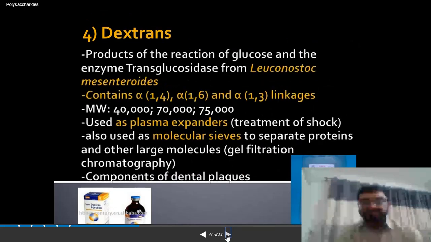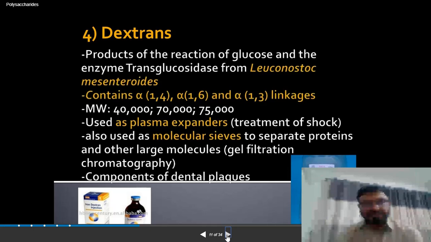Another one, this was the dextrins, and that is dextrans. It is again a type of polysaccharide having dietary fiber nature. What is dietary fiber? Dietary fiber means that it is not digested in your body by human enzymes. So basically dextran is a microbial product, produced by Leuconostoc mesenteroides.